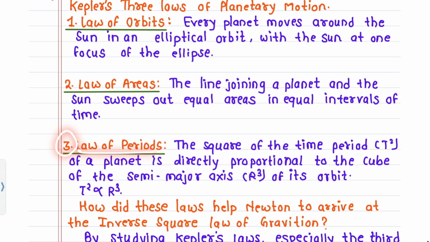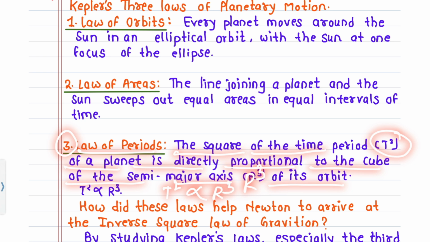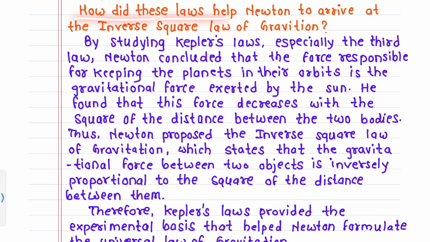Third, law of periods. The square of the time period, T square, of a planet is directly proportional to the cube of the semi-major axis, r cube, of its orbit. T square is directly proportional to r cube. How did these laws help Newton to arrive at the inverse square law of gravitation? By studying Kepler's laws, especially the third law, Newton concluded that the force responsible for keeping the planets in their orbit is the gravitational force exerted by the sun.